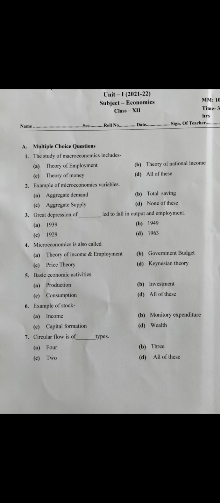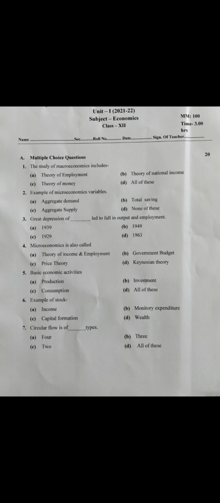Okay, here in front of you one question is given. Multiple choice question number 1: the study of macroeconomics includes... There are 4 options, and you have to give the right answer, whichever you know. Okay, the second question is given in front of you: explain macroeconomics variables. In front of you there are 4 options given. These all options are given in front of you. With the help of that you have to solve and give your correct answer.